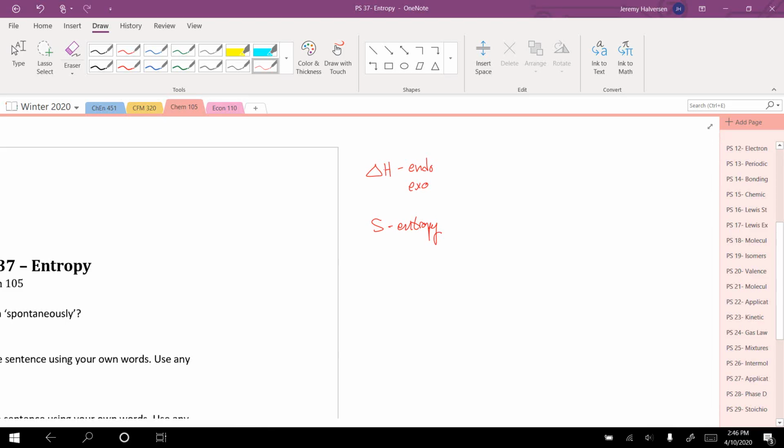Okay, and that leads us to the second law of thermodynamics. As a review, the first law says that the change in energy of the universe is equal to zero. You can't create or destroy energy. The second law says that the change in entropy of the universe, the amount of disorder in the universe, is always increasing, or the change in entropy of the universe is always greater than zero for a spontaneous process.